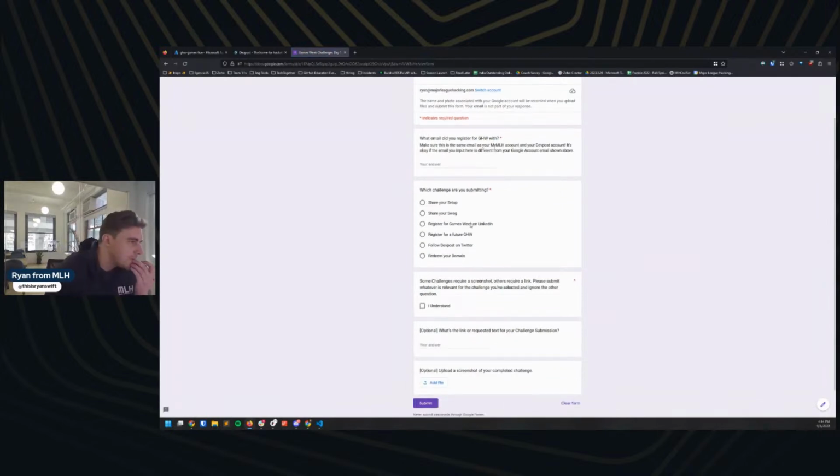Bam. Register for a future, follow DevPost, redeem your domain, yes. So let's do this form first, and then we'll do DevPost second.